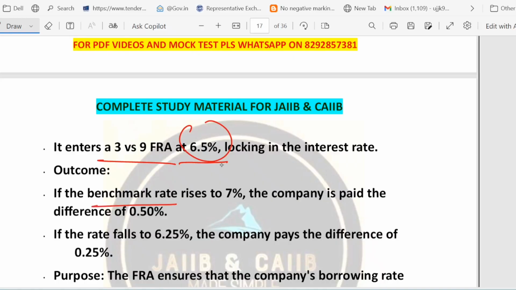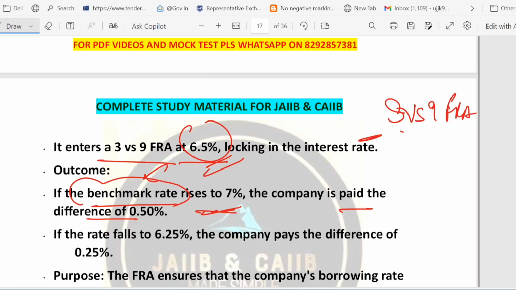Now, what happens? Suppose the benchmark rate rises to 7%. The company will benefit because it is paid the difference of 0.5%. And if the rate falls to 6.25%, then the company pays the difference of 0.25%. Anything can happen because we are dealing with a floating interest rate. Currently it is 6.5, but suppose the benchmark rate rises to 7%. The loan starts 3 months from now. So this is written like 3 versus 9 FRA. It means the loan will start after 3 months and it will go to 9 months.